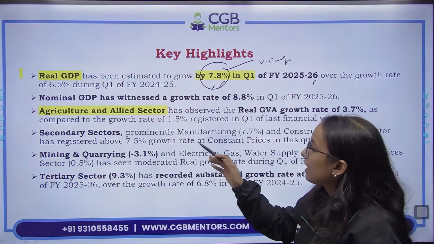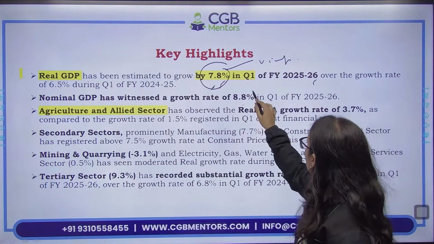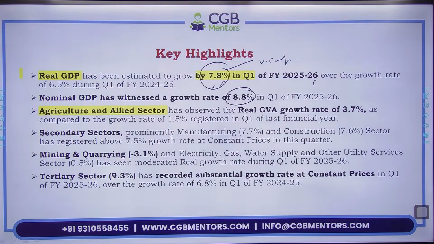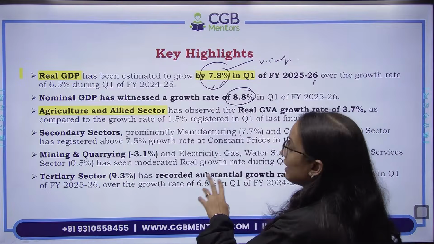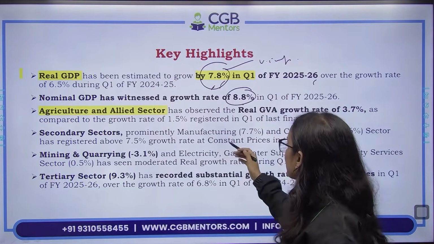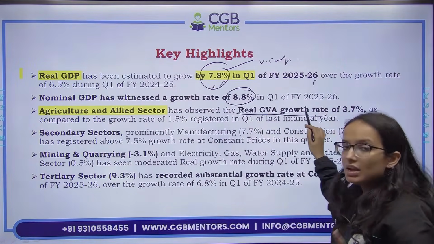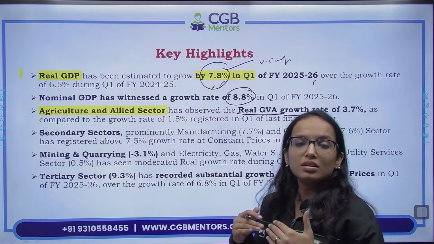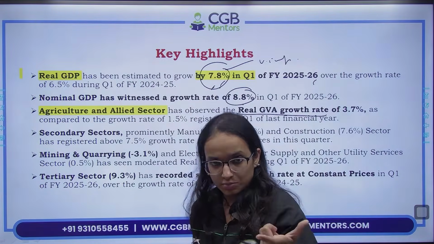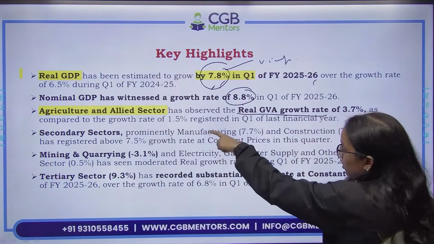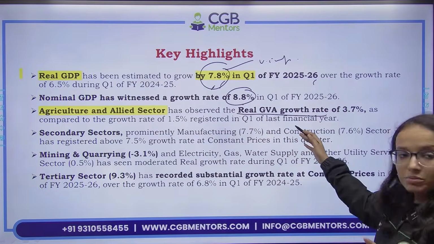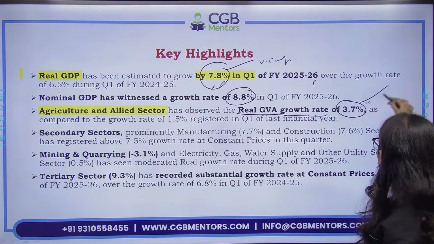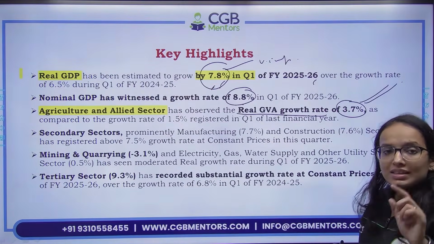Nominal GDP has witnessed a growth rate of 8.8% in quarter 1 of financial year 25-26. Agriculture and allied sector, this is very important, has observed real GVA growth. Here we are talking about GVA, that is, the contribution of this particular sector in gross value addition, and it has observed a growth rate of 3.7%. Remember, 3.7%.